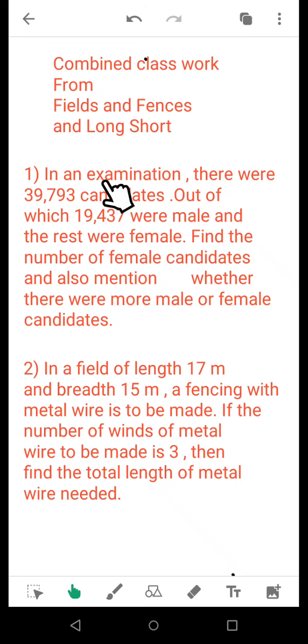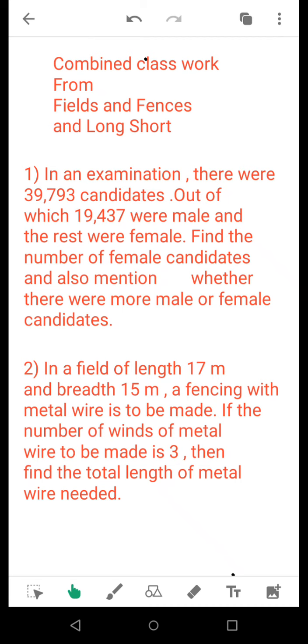Question number 1. In an examination there were 39,793 candidates, out of which 19,437 were male and the rest were female. Find the number of female candidates and also mention whether there were more male or female candidates. This sum has two parts. First, subtract the number of male candidates from the total number of candidates to find the number of female candidates, and then compare whether there were more male or female candidates. Solving both the parts, you have to answer.